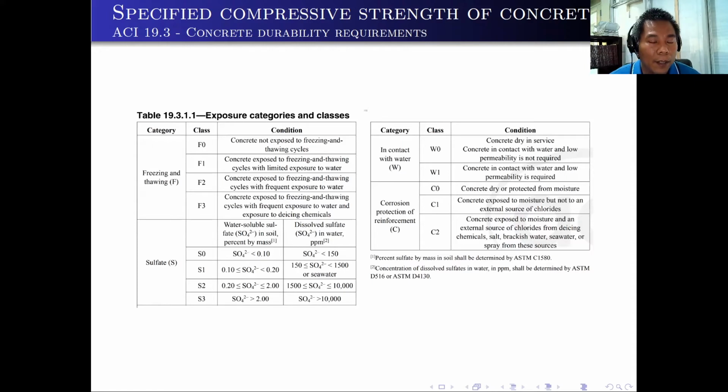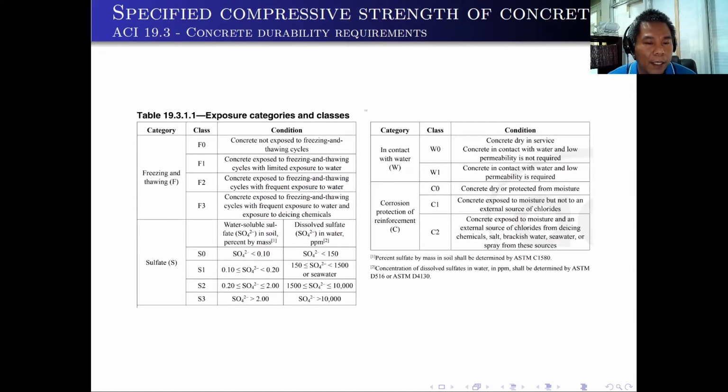If you look at every category, every category is also classified into different classes depending on the condition. For example, for sulfate, we have S0 depending on the water-soluble sulfate in soil in terms of mass, or the dissolved sulfate in water in terms of ppm.